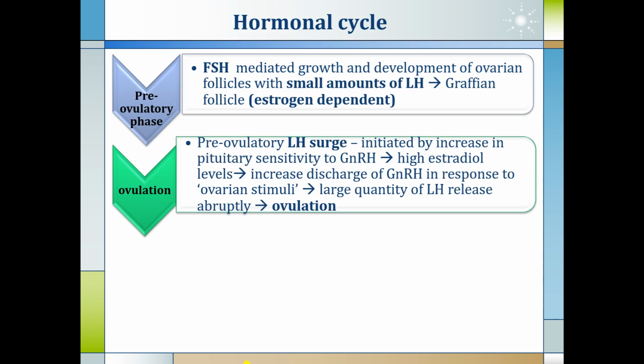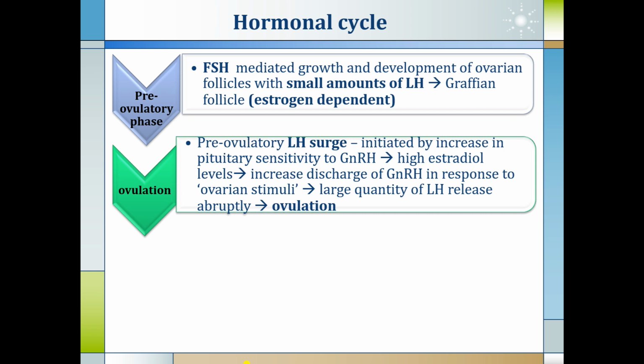In ovulation, the pre-ovulatory LH surge is essential for ovulation to occur. In the pre-ovulatory phase, FSH hormone has the greater role with a small quantity of LH. But just before ovulation, LH hormone increases in quantity, which is called the LH surge.